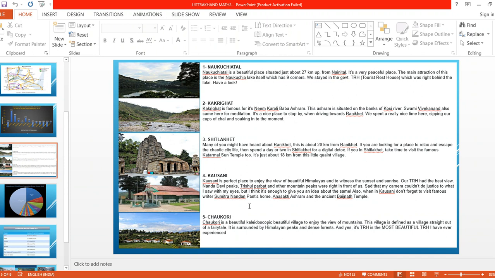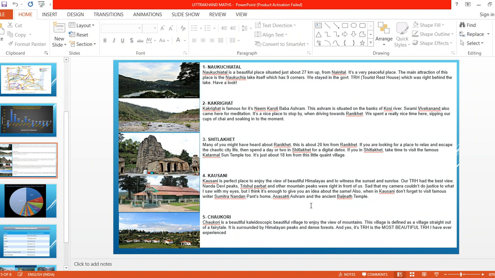When in Kausani, don't forget to visit the famous writer. Who is the famous writer in Uttarakhand? She is from Kausani. The name of the writer? Sumitra Nandan Pant's home, which we can see near Kausani.